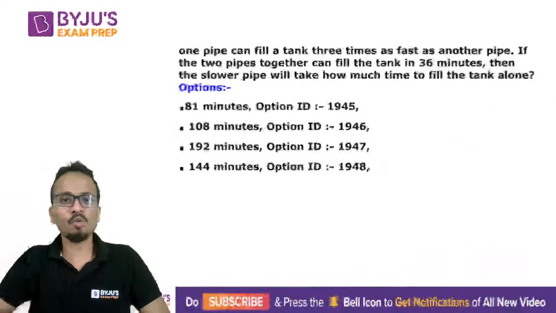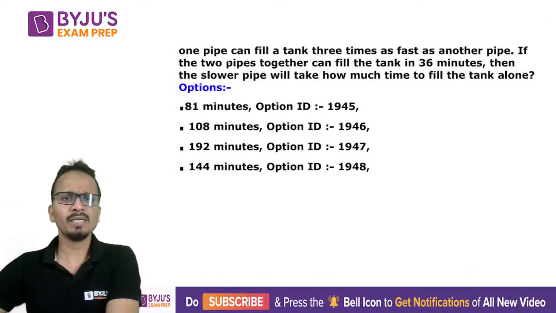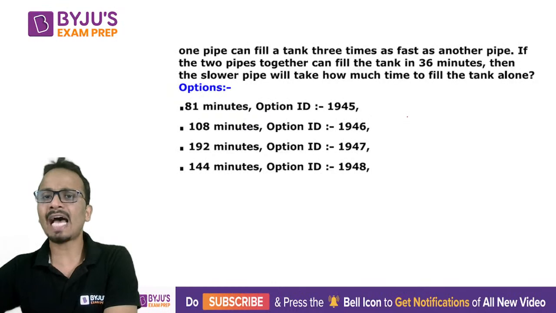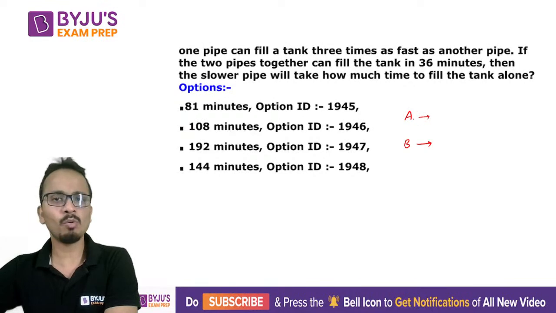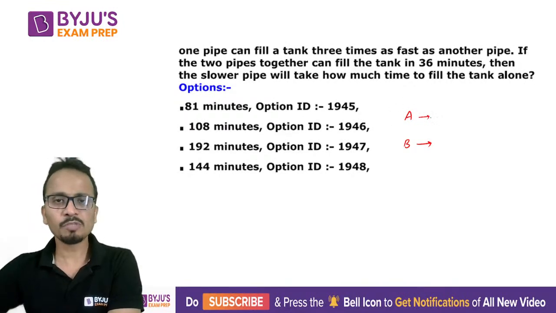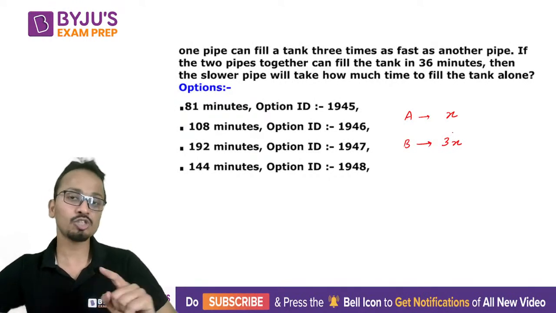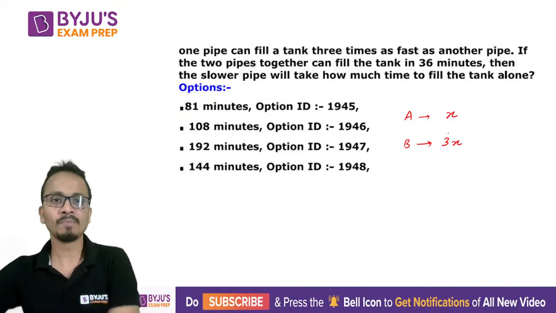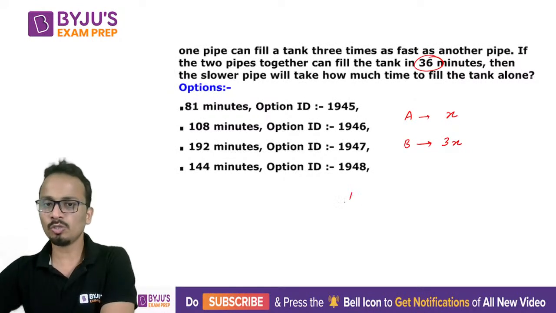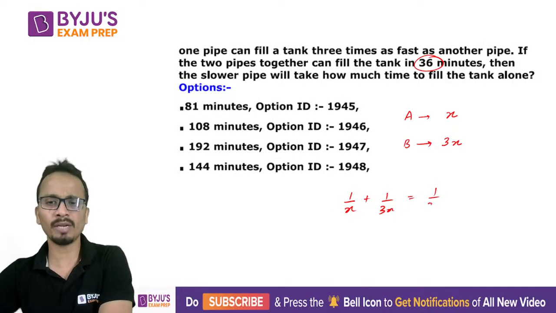All right. Now moving on to our next question. An easy one. One pipe can fill a tank 3 times as fast as another pipe. So let's say the pipes are A and B. Pipe number 1, pipe number 2. The first pipe can fill the tank 3 times as fast as the other pipe. So if the other pipe is filling it in 3x time, the first pipe will fill it in x time. This is called 3 times faster. Now if the two pipes can fill the tank together in 36 minutes, the equation will be 1 upon x plus 1 upon 3x, and that is equal to 1 upon 36.